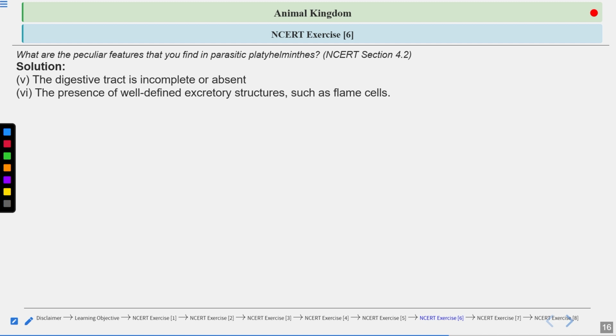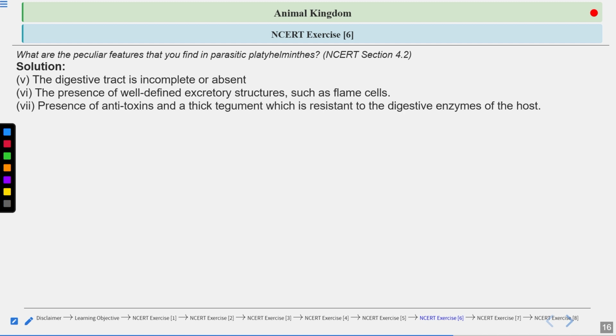This is a type of organ. So for the first time organ formation is there: the organ level of organization. A system has not been formed here, but an organ is formed here. So the presence of a well-defined excretory structure is seen here, and that is called flame cells.